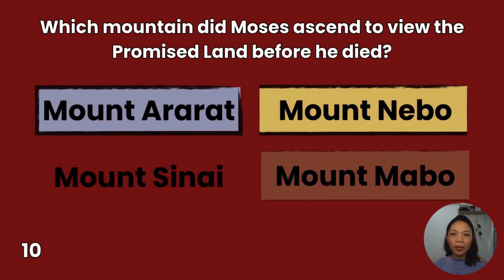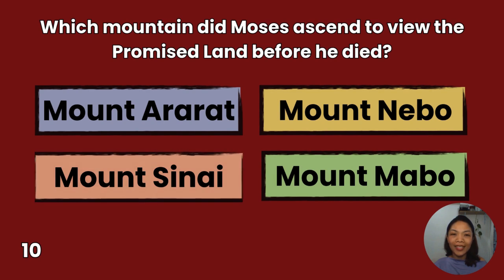10. Which mountain did Moses ascend to view the promised land before he died? Mount Ararat, Mount Sinai, Mount Nebo, Mount Moab. You have 10 seconds to answer.